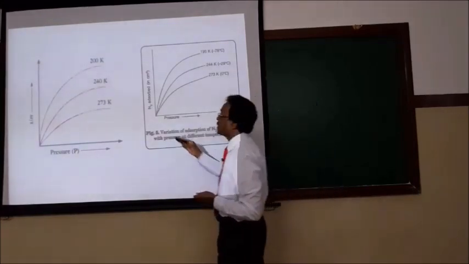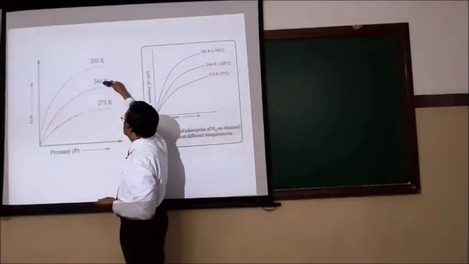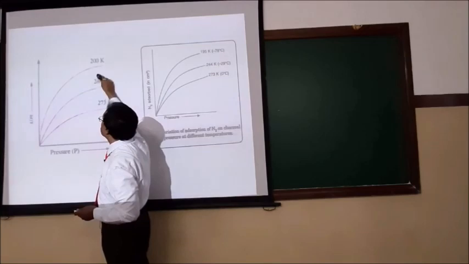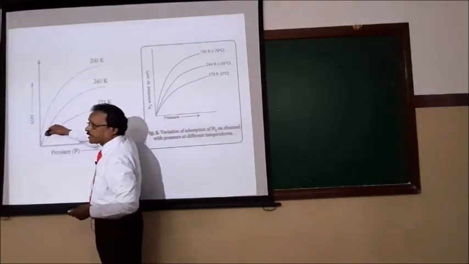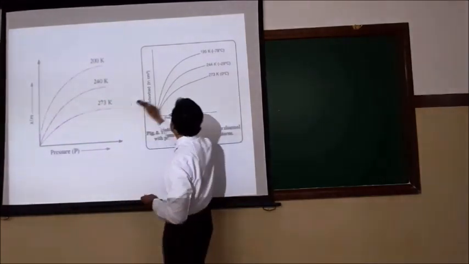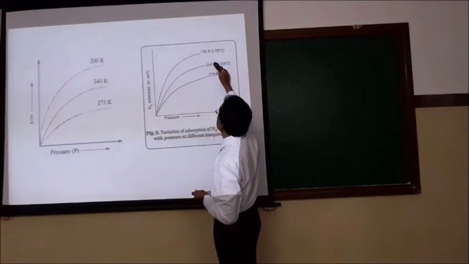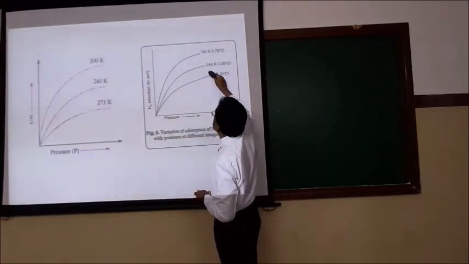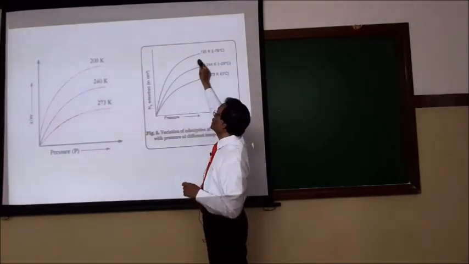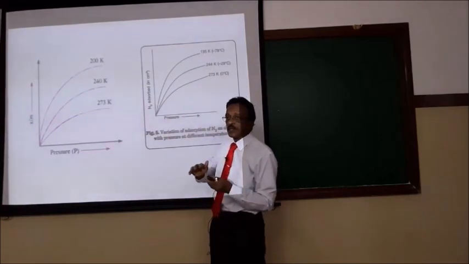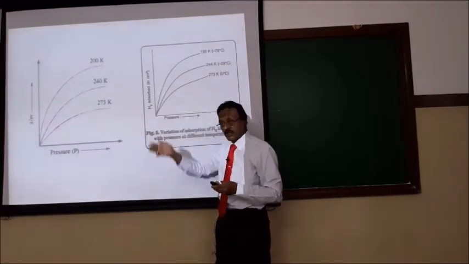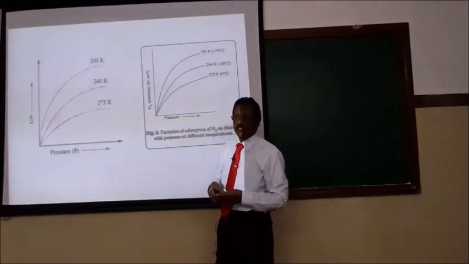Look at the diagram. So the physical adsorption, at 200 Kelvin, 240 Kelvin, 273 Kelvin. Look at the graph. As the temperature increases, the adsorption decreases. Same thing happens at 195 Kelvin, 244 Kelvin, 273 Kelvin. Low or high temperature, if you increase the temperature, the physical adsorption will decrease. Only for chemical adsorption, it keeps on increasing till it attains the energy of activation. When the energy of activation has been attained, further increase in temperature decreases the extent of adsorption.